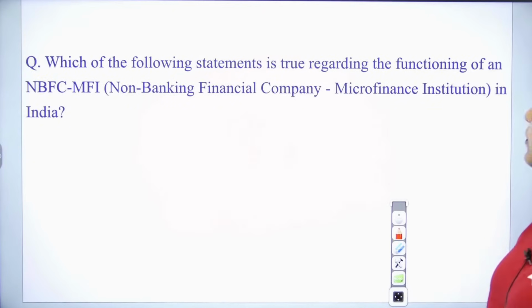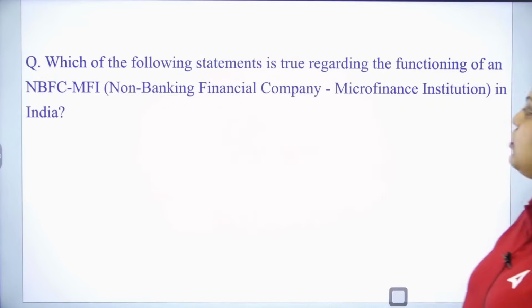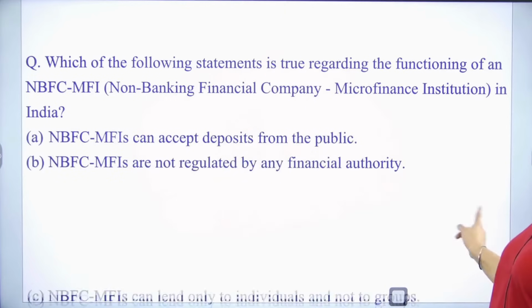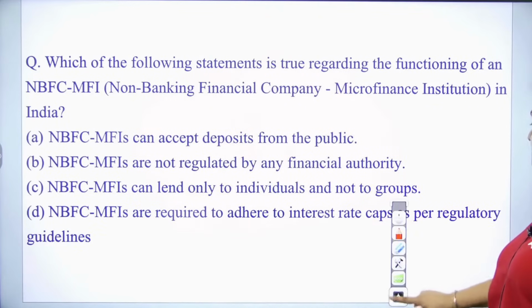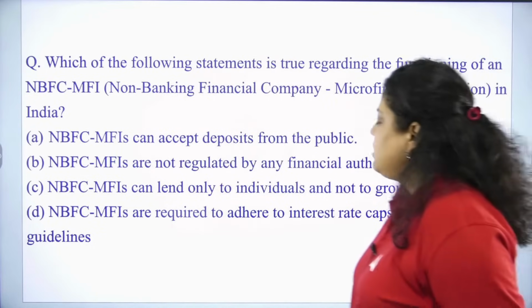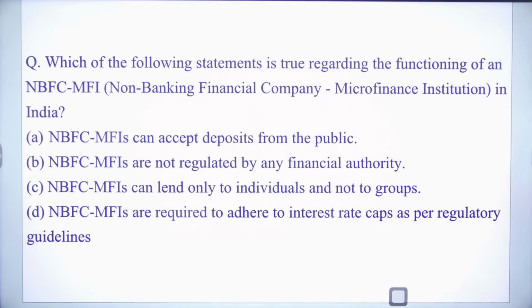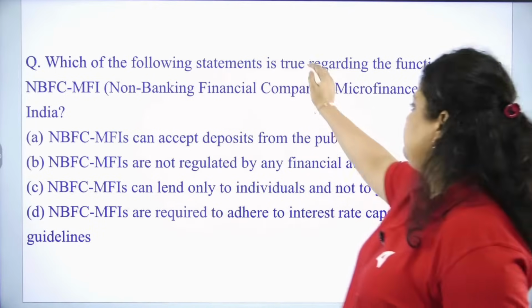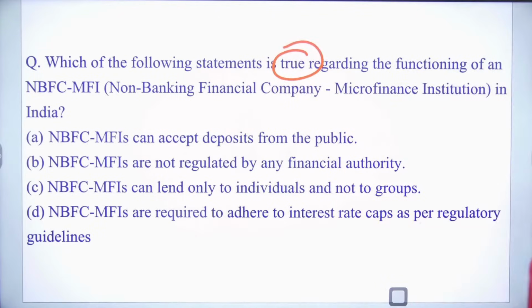Now, which of the following statements is true regarding the functions of an NBFC MFI? NBFC microfinance institution. So they can accept deposits from the public. They are not regulated by any financial authority. You have to find out the true statement. They can lend to anyone. They can lend only to individuals and not to groups. They are required to adhere to interest rate caps as per regulatory guidelines. So which of the following do you think is correct?